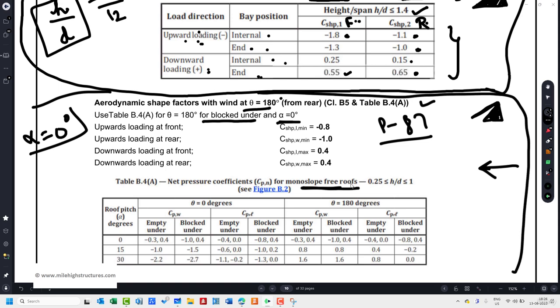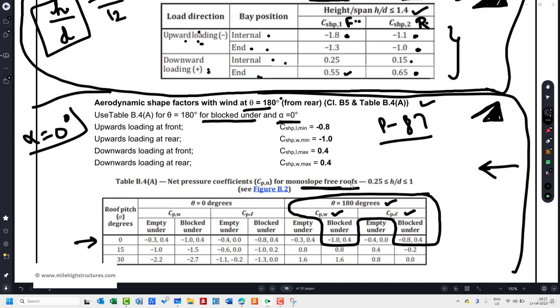After that, we can just simply highlight what are the cases that we do need to take. We do need to take theta equal to 180. We do need to take windward and leeward behaviors, that is CPW and CPL, and we do need to take the blocked under case. So this all narrows down to these 4 values. All the remaining values are not required in this particular case. So theta alpha we can assume as 0, theta we do need to assume as 180 degrees, and we do need to consider the blocked under case.